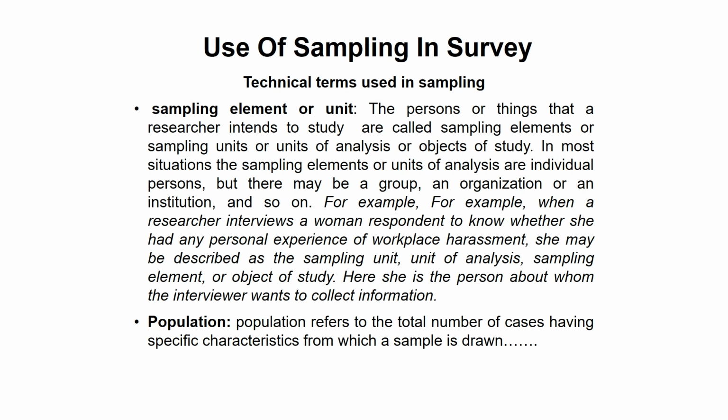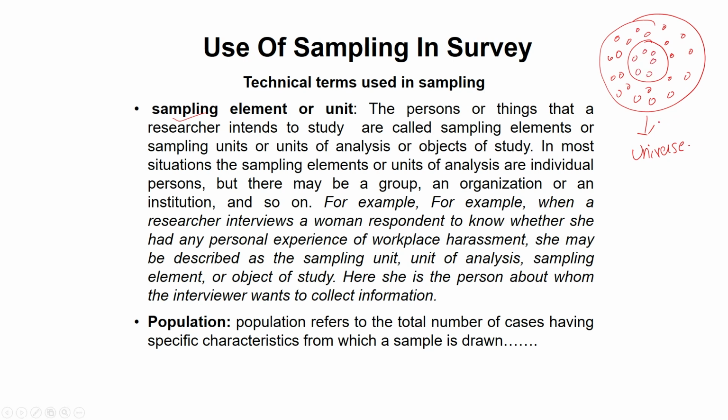Now let us understand the technical terms used in sampling. The first is the sampling element or unit. What is the sampling unit? I just give an example. Suppose this is your universe. Universe is also known as the total population. All the people or subjects are known as the population or universe. Now this is the sample unit.